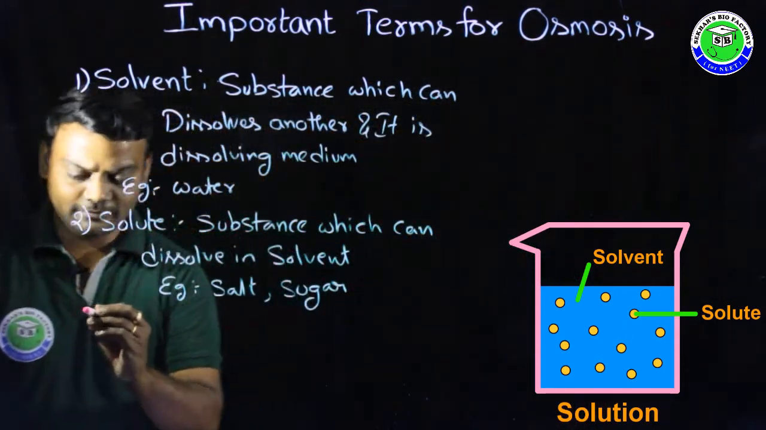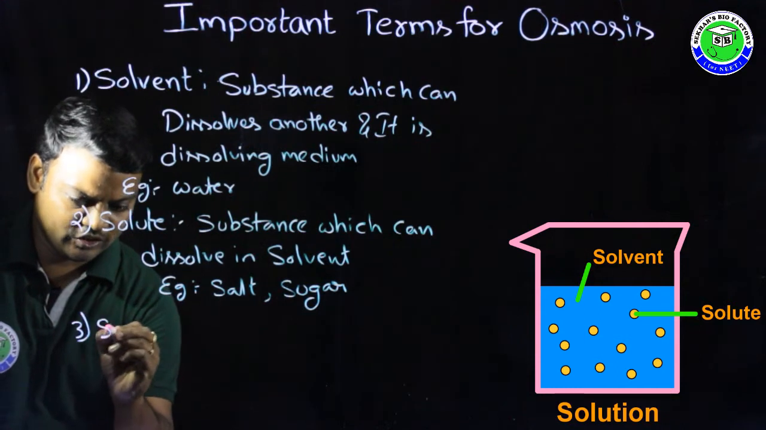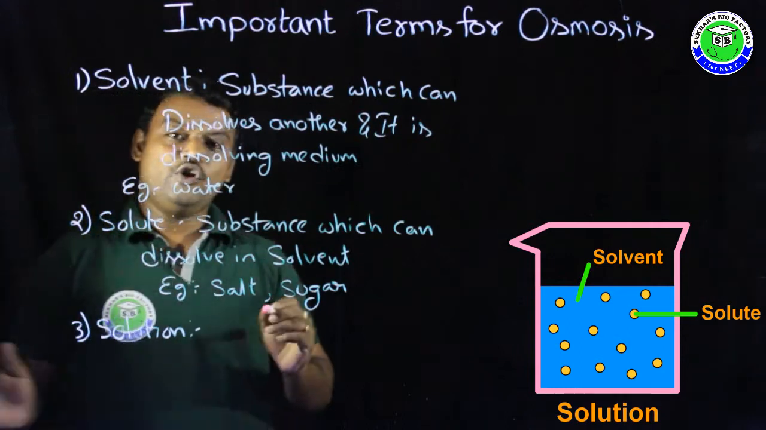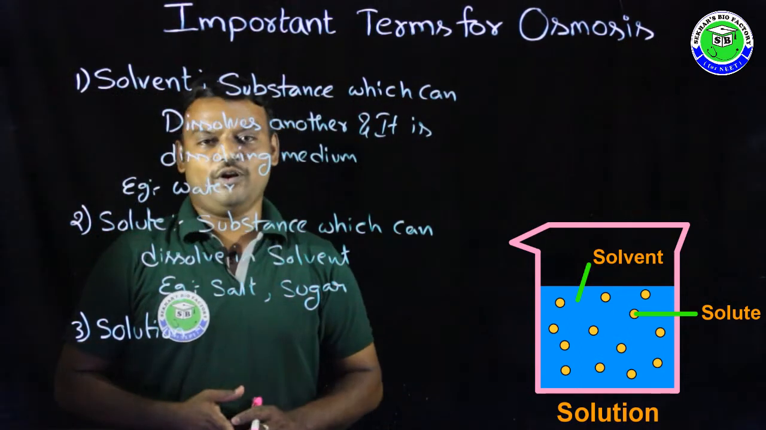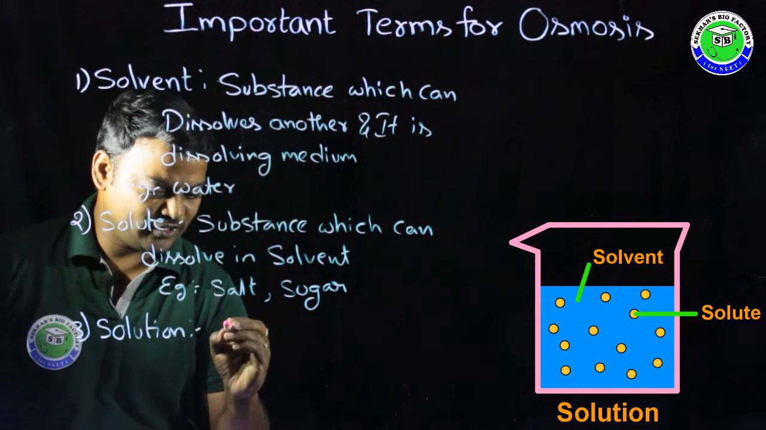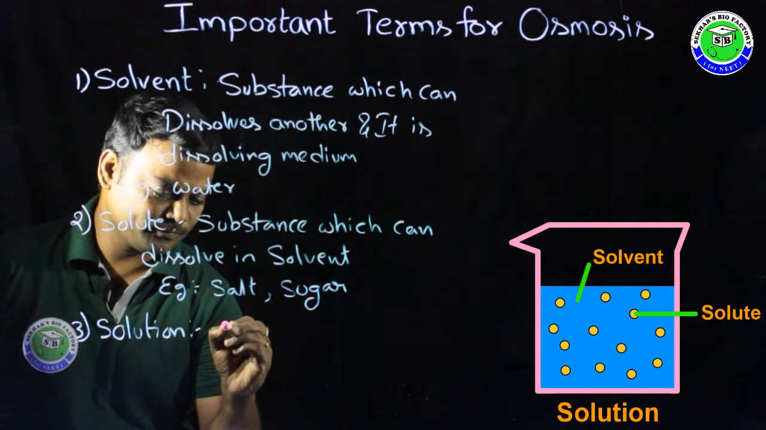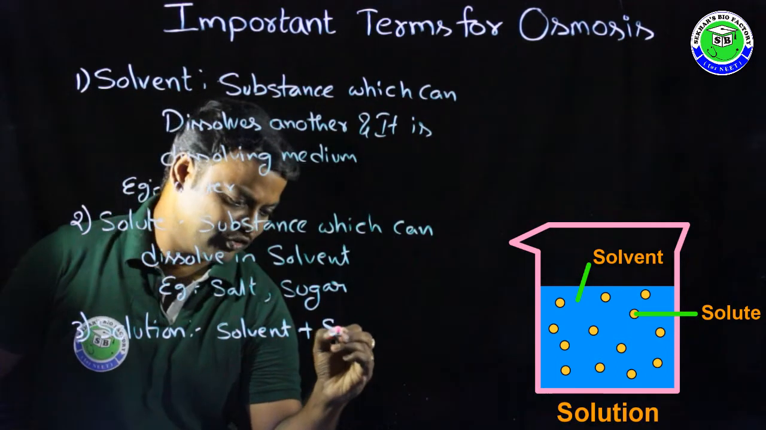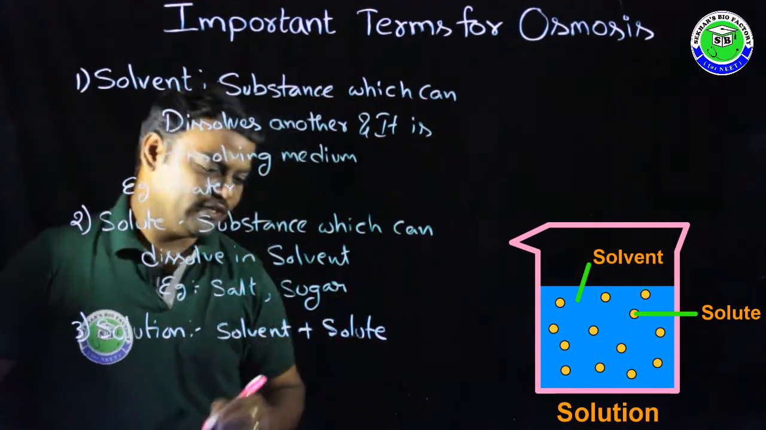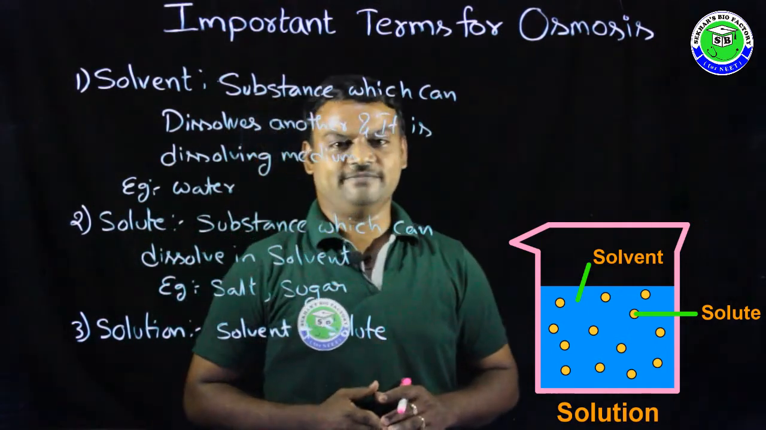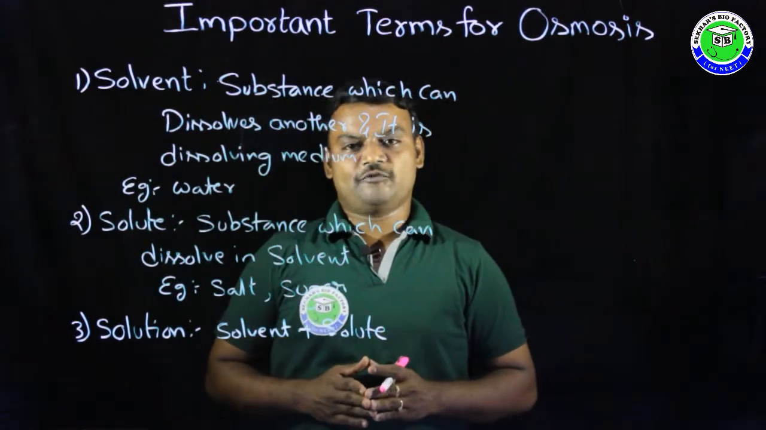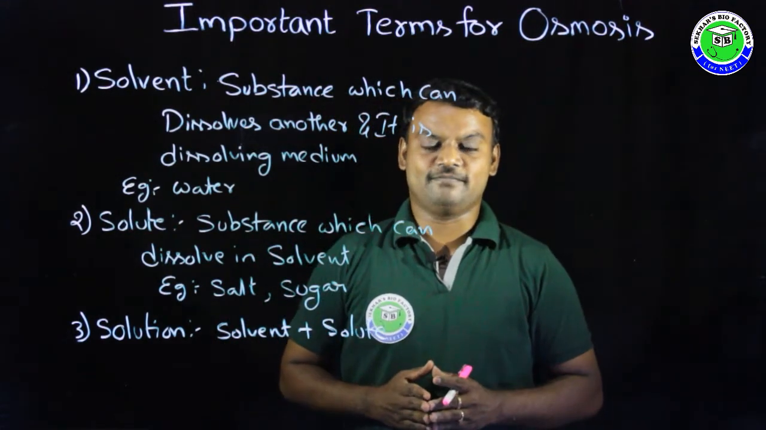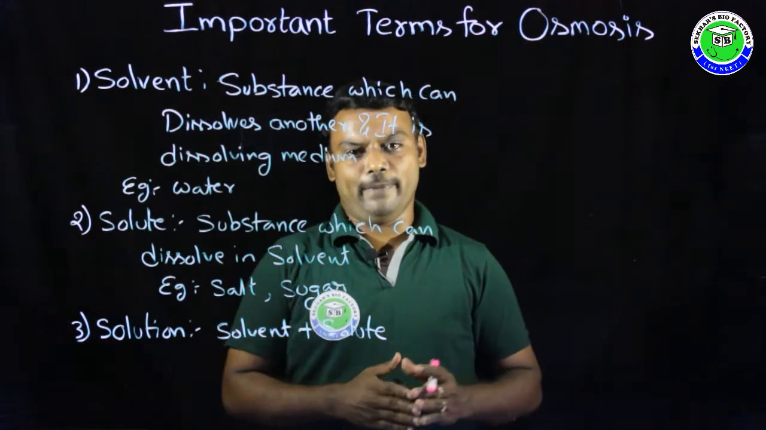Coming to the third term, it is solution. When the solute dissolves in solvent, it is called solution. The solution is a mixture of both solvent and solute. During osmosis process, the movement of molecules always takes place through a semi-permeable membrane.